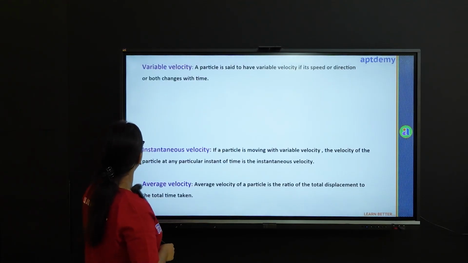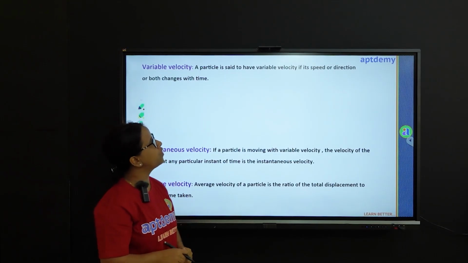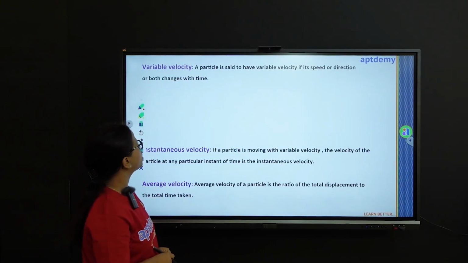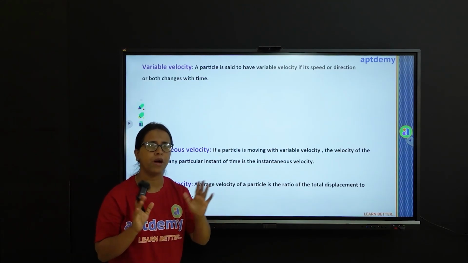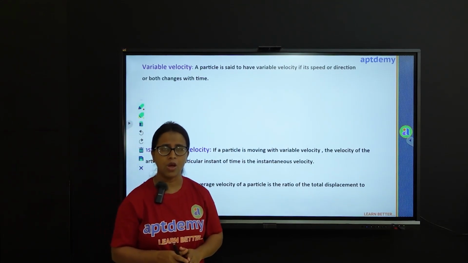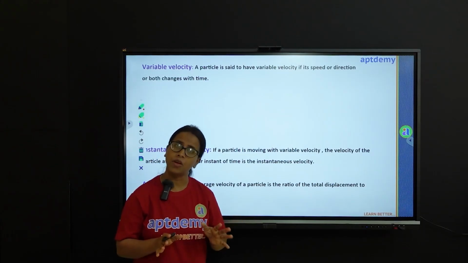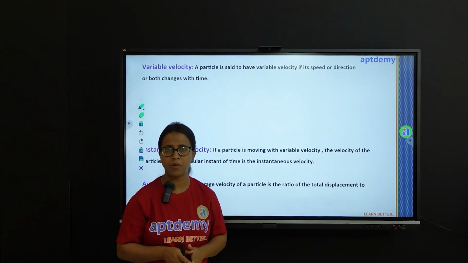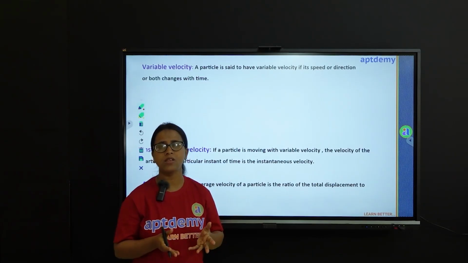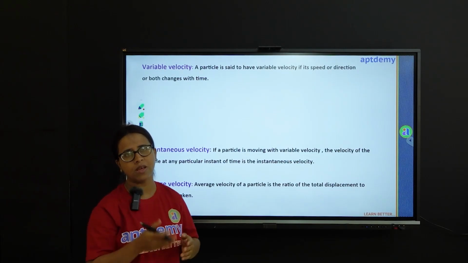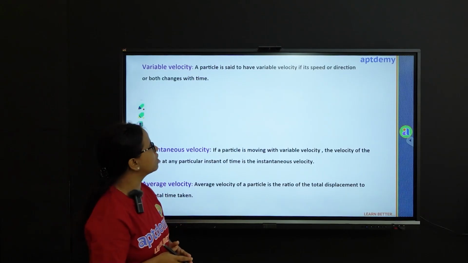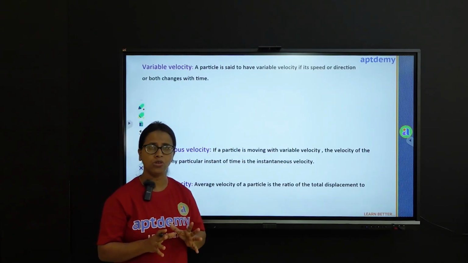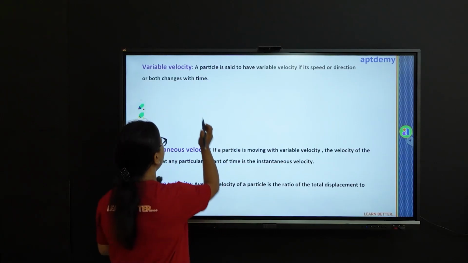Now next we come to variable velocity. A particle is said to have variable velocity if its speed or direction or both changes with time. So if the speed of two particles remains the same, say, but they are moving in different directions, then also we say that the particle is moving with variable velocity. But if we see that the speed changes but the particle is moving in the same direction, then also we will be saying that the particle is moving with variable velocity. So try to get a hold of the different cases that may arise in numericals.